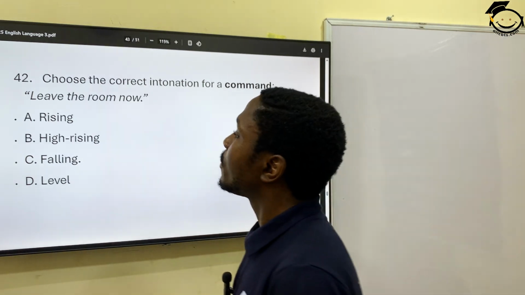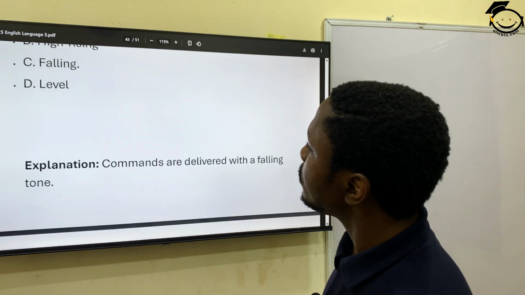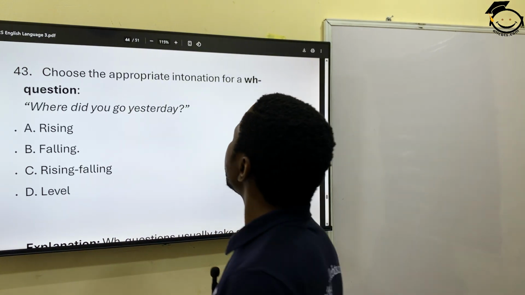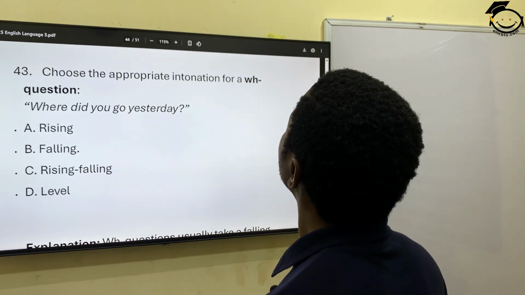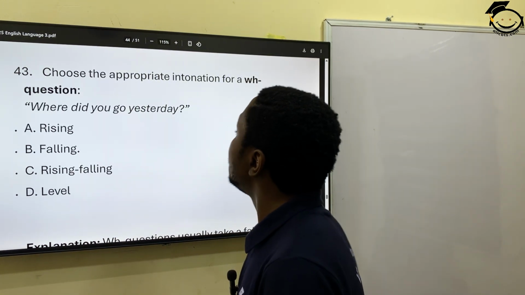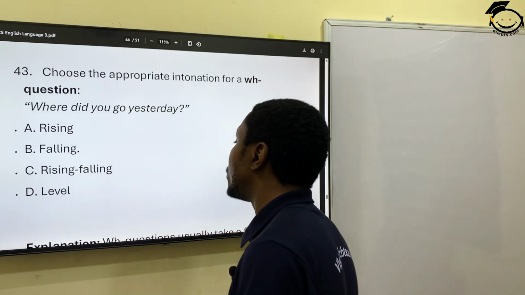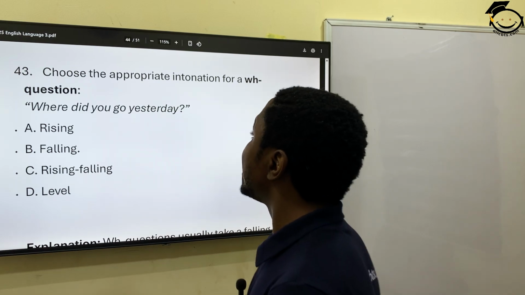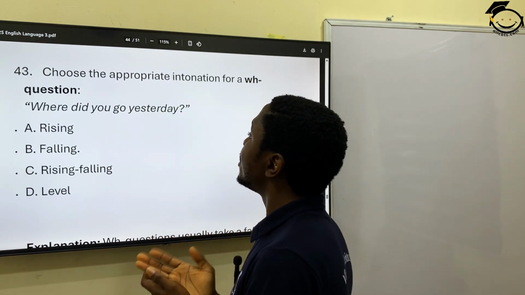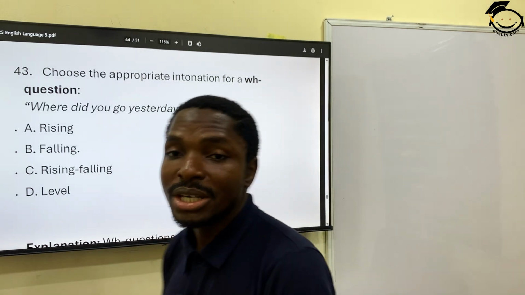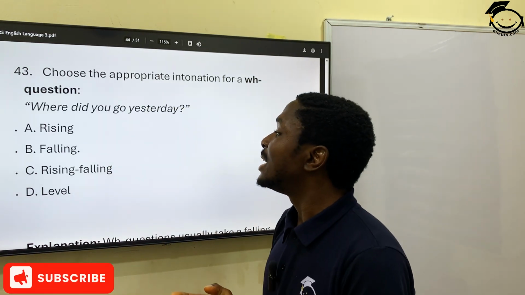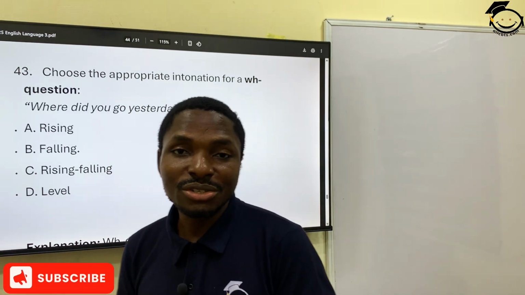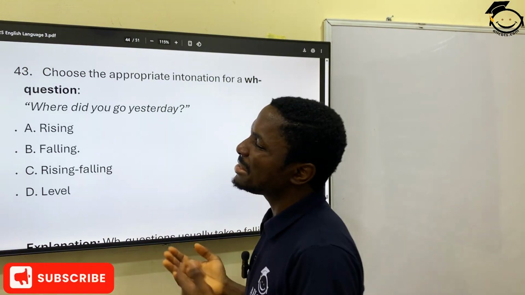All right. 43. Choose the appropriate intonation for a WH question. Where did you go yesterday? Same for this. Questions that begin with WH will always have a falling intonation. So these ones are just simple.